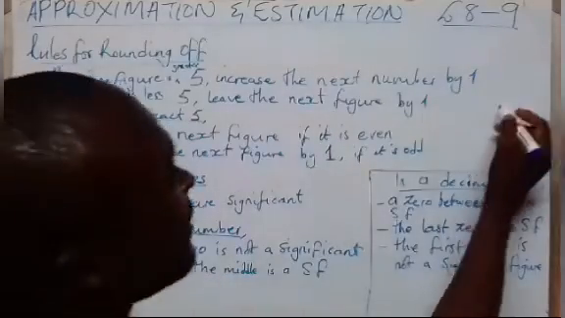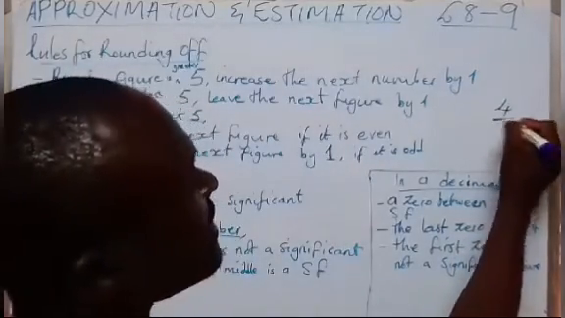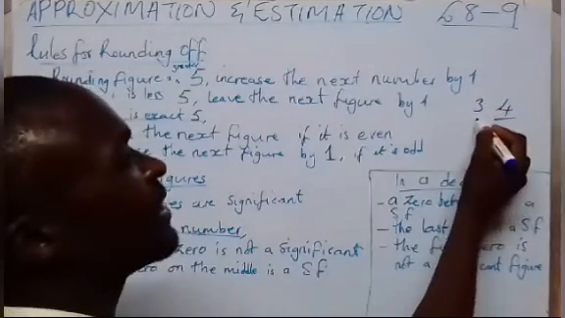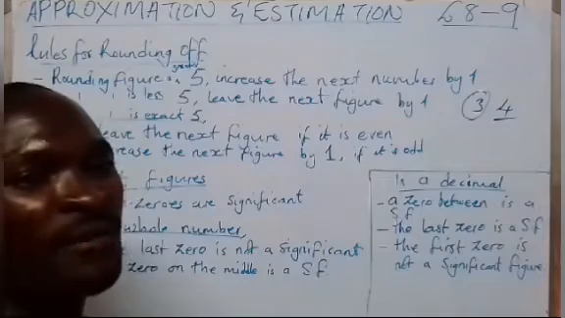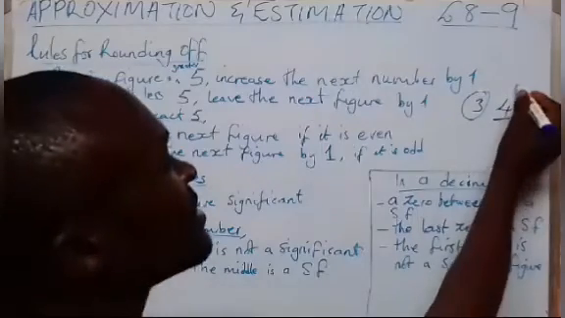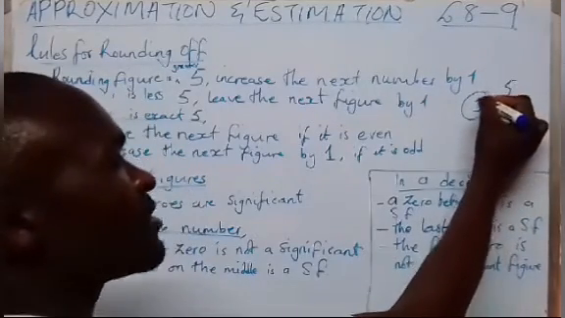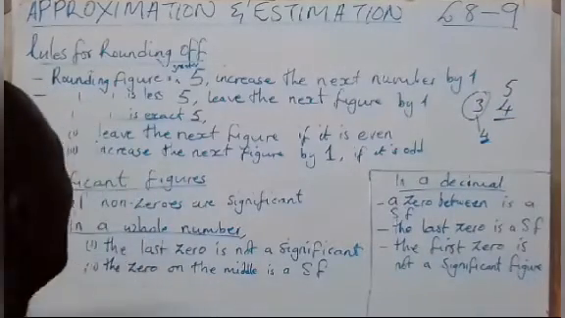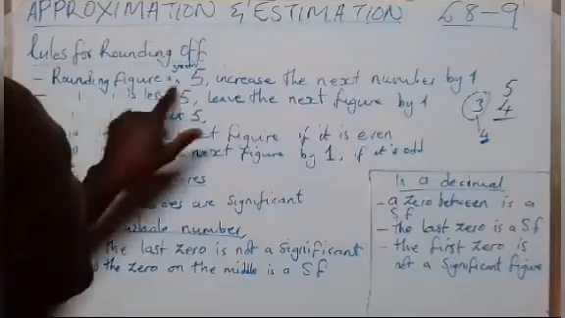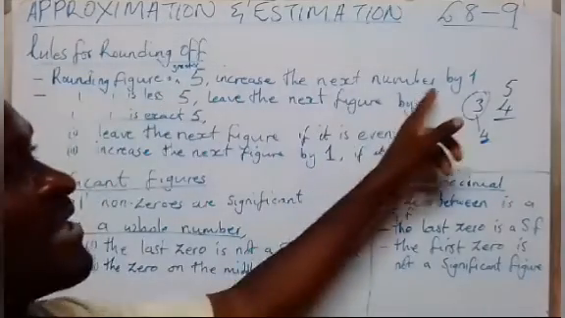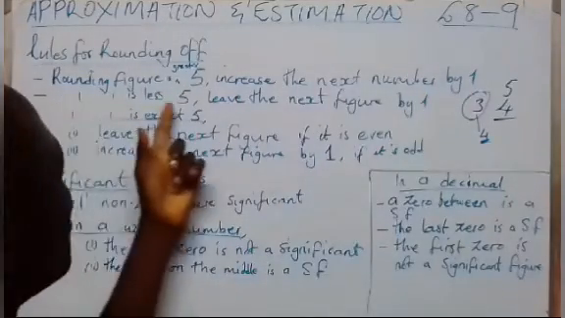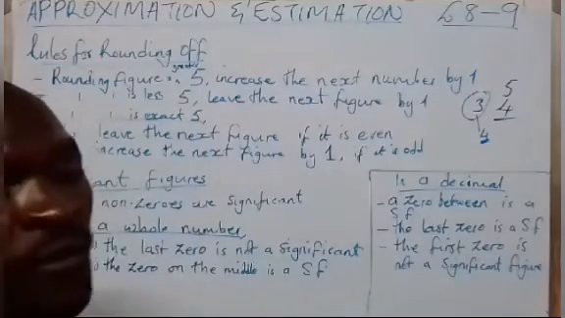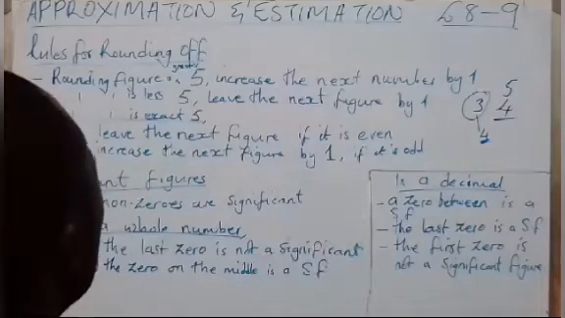This means that if the rounding figure is 4, below 5, meaning if here the number is 3, just leave this number as a 3. But if this is 5, then this one will increase to become 4. So that is the meaning of these rules: if the rounding figure is greater than 5, increase the number by 1. Then if the rounding figure is less than 5, leave the next figure. This is what you are supposed to do.